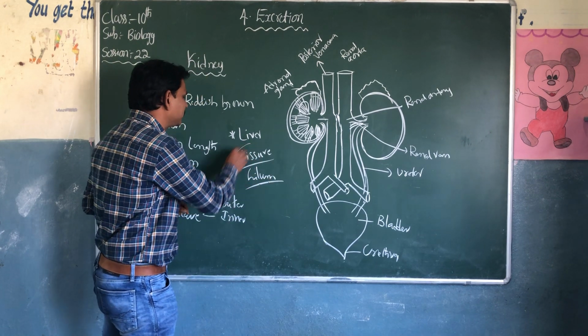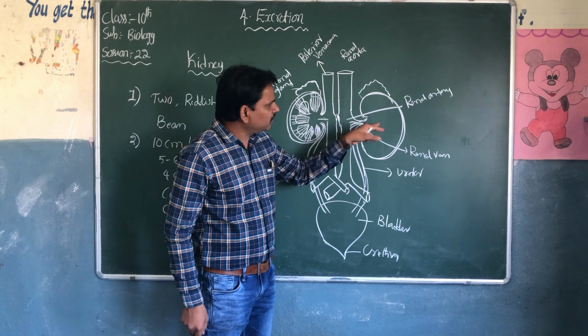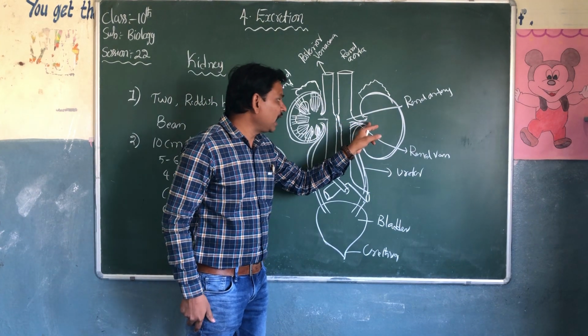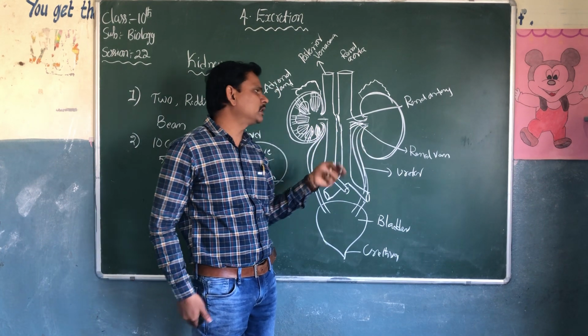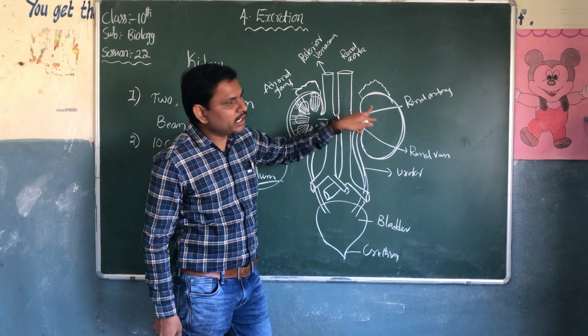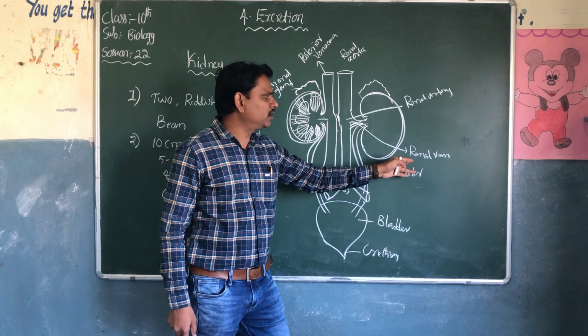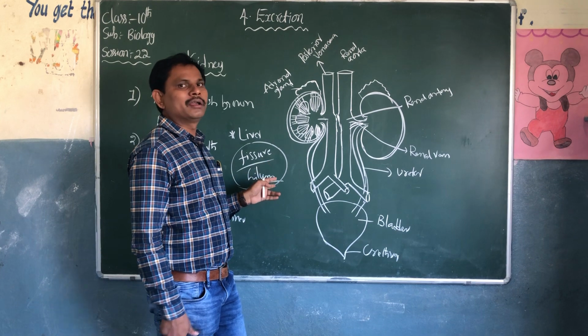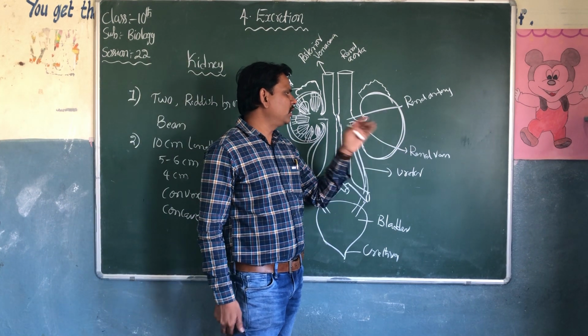You can call it fissure or hilum. So the renal artery is entering into the kidney, but the renal vein is coming away from the kidney. You should remember that one vessel is entering into the kidney, and one blood vessel is coming away from the kidney through the fissure or hilum.